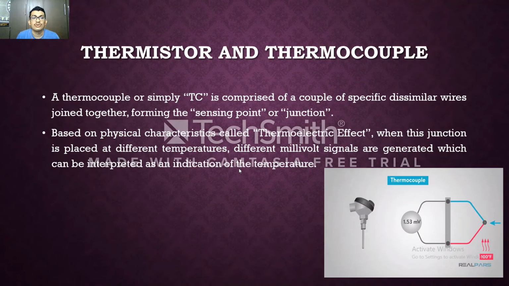Now let us learn what a thermocouple is. A thermocouple is comprised of a couple of specific dissimilar wires joined together, forming a sensing point or junction. Based on a physical characteristic called the thermoelectric effect, when its junction is placed at different temperatures, different millivolt signals are generated, which can be interpreted as an indication of temperature. Let us go deeper into the thermocouple. It uses the Seebeck effect. So what is the Seebeck effect?